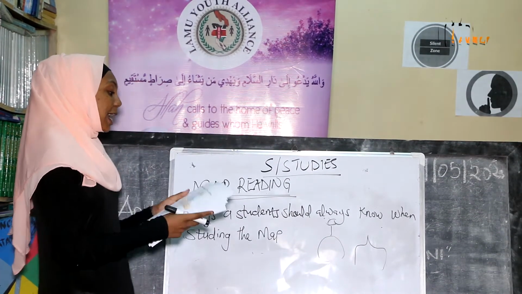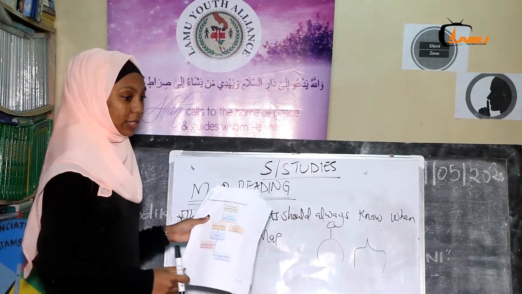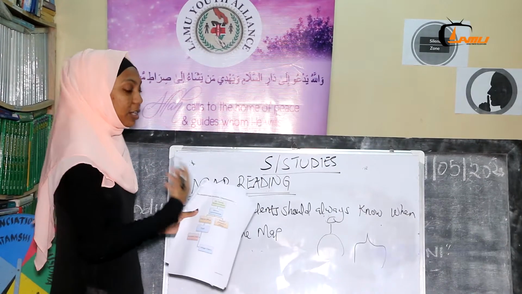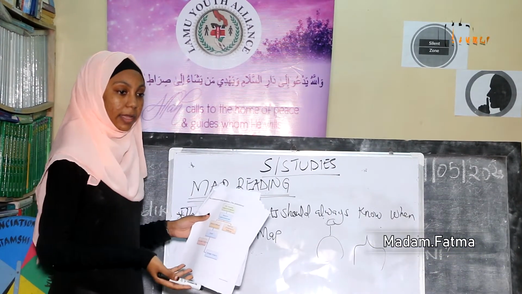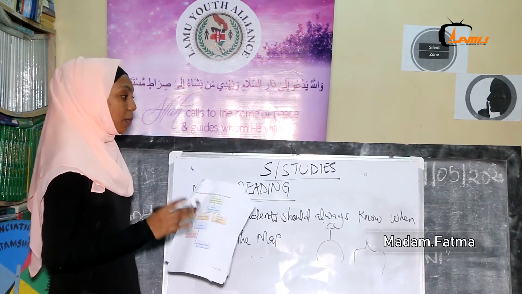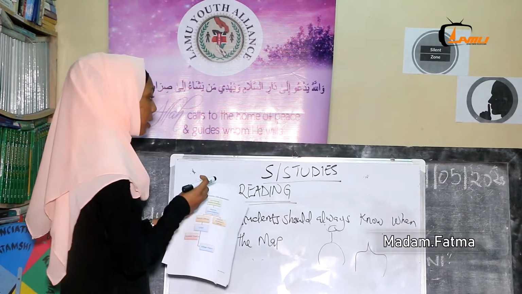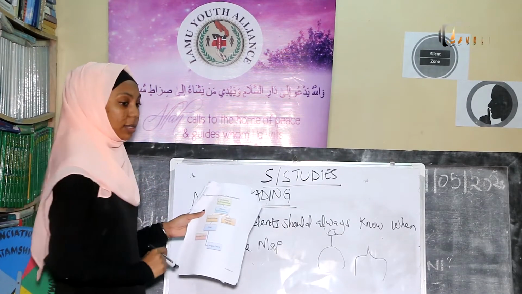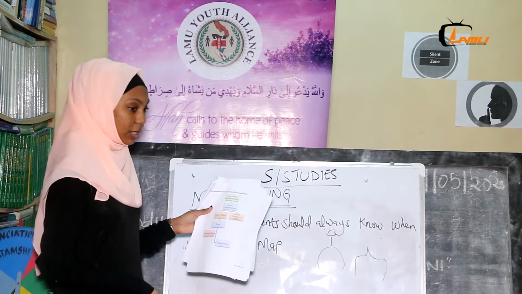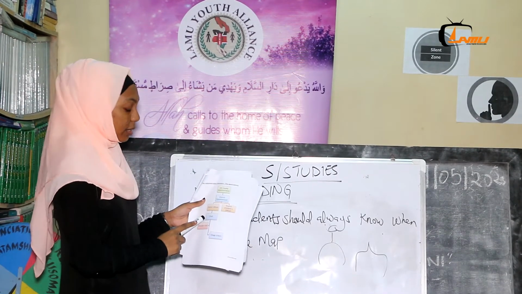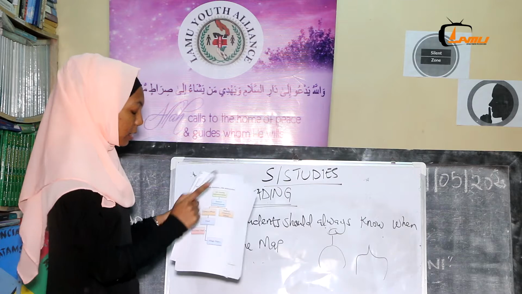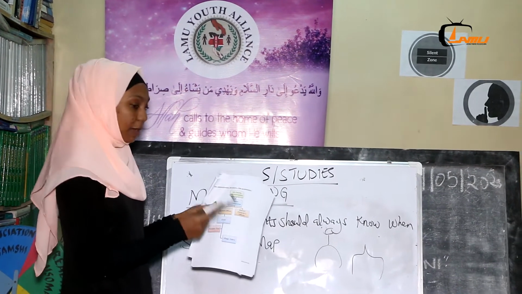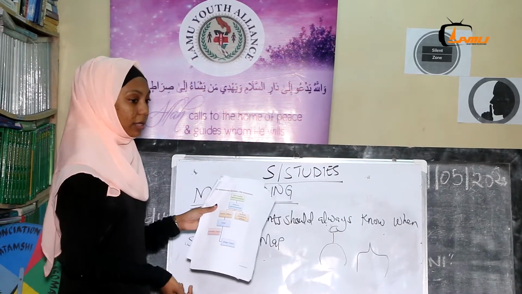Again, a student should study the administration structures. That is governance. In the map, there are governance such as chief, DC, governor. Those are administration structures. So before coming to a social studies paper, when we are doing map reading, question 1, one should consider the administration structures. That is county administration, followed by district commissioner, followed by DO, that is district officer, and then chief. Under the chief, we have also assistant chief, followed by village elders.